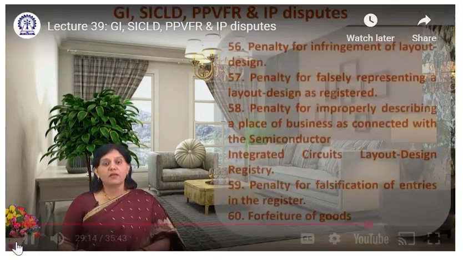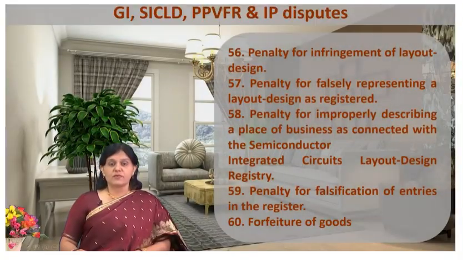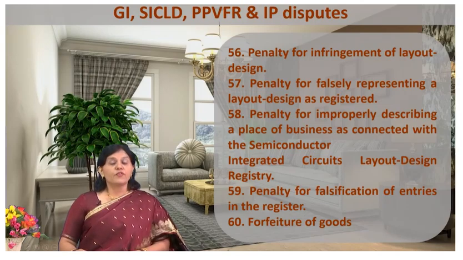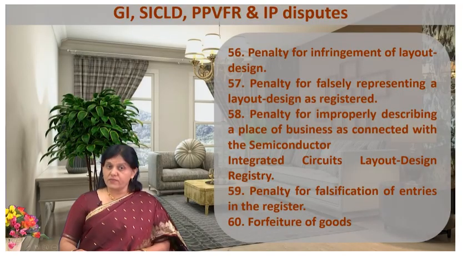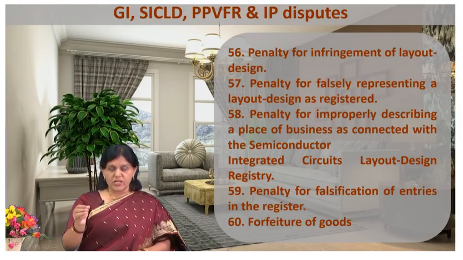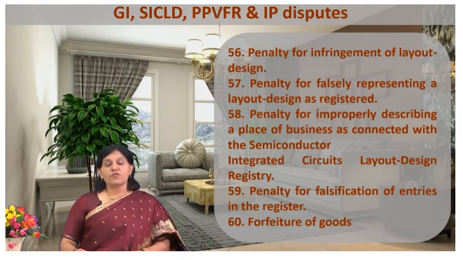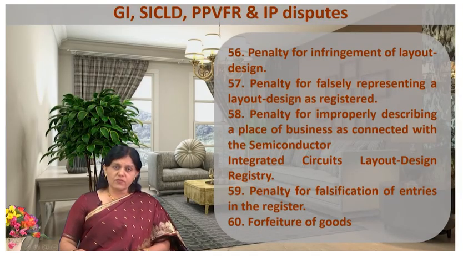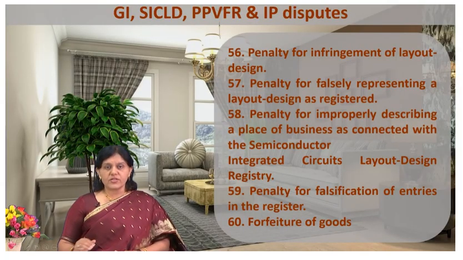Moving further, you can see that chapter 9 is dealing with offences, penalties and procedure, and sections 56 to 67 are dealing with that. There are provisions for penalty for infringement of layout design, penalty for falsely representing, and penalty for improperly describing the place of business, which is very important again. Then there is a penalty for falsification of entries in the register. Forfeiture of goods is provided as per section 60 in this act, and there are certain activities which are exempted and do not cause infringement, so those guidelines are also given.